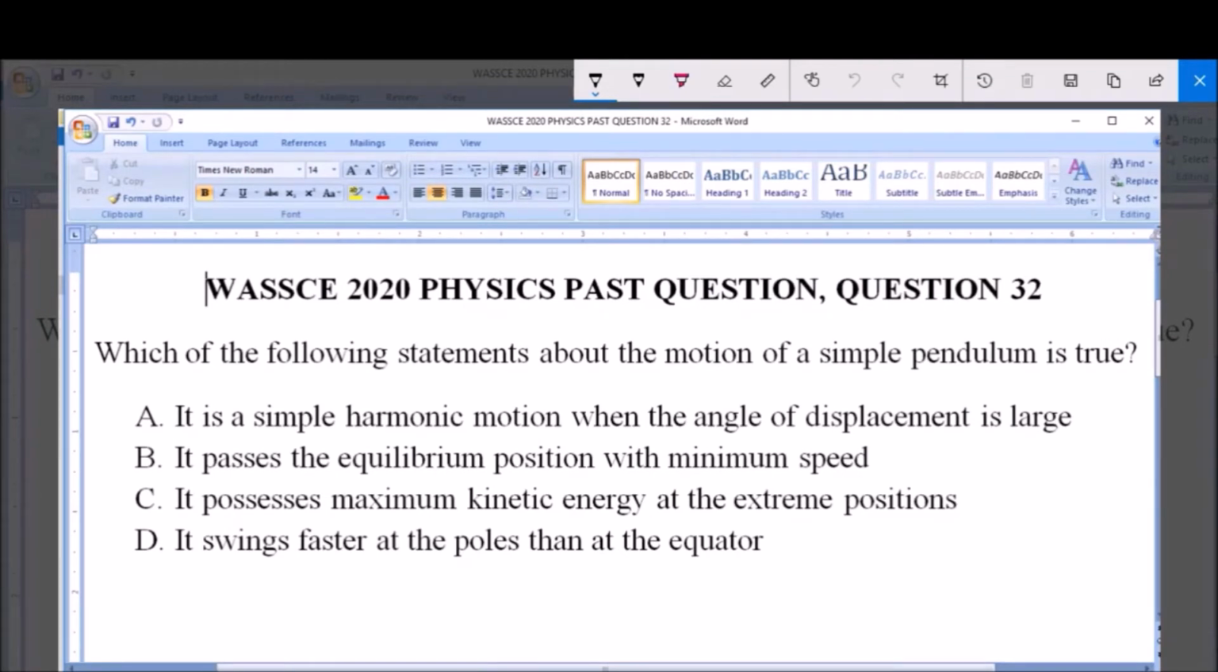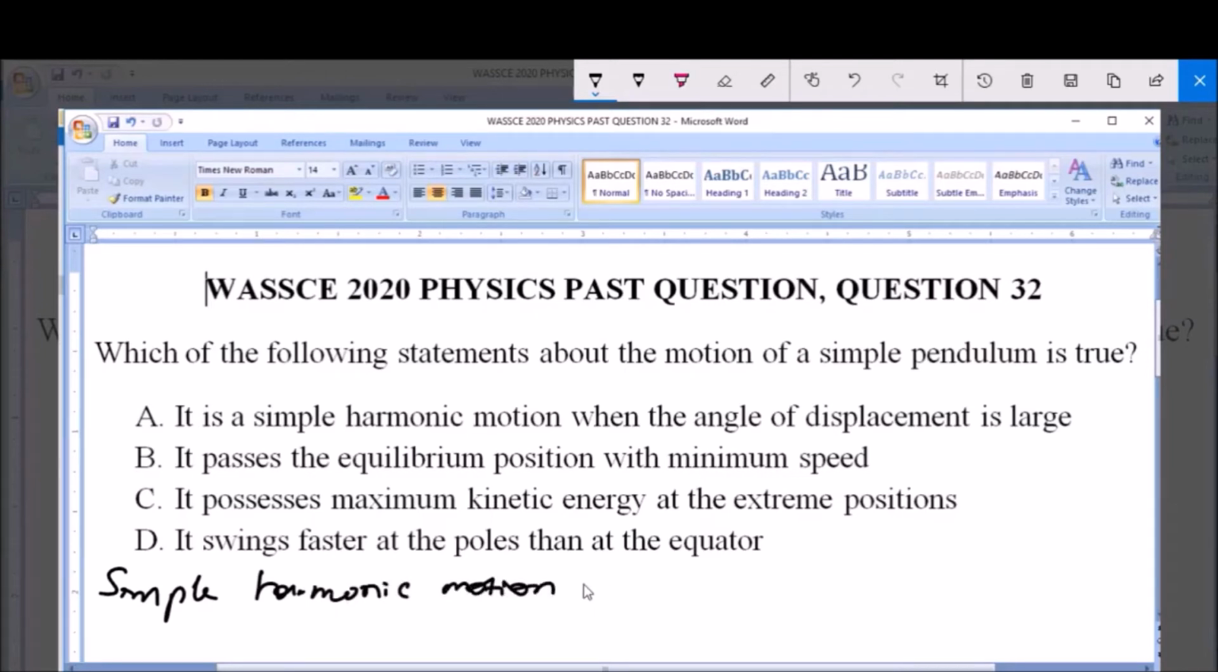So we are asked what? To pick an option which is true about the motion of a simple pendulum. Now I want you to know that a simple pendulum actually exhibits what? A simple harmonic motion. It exhibits a simple harmonic motion, that's SHM.